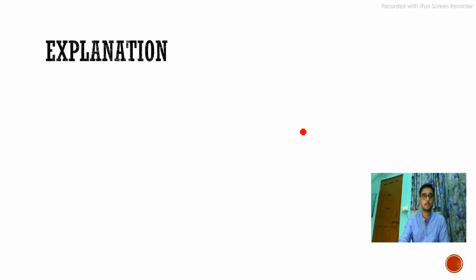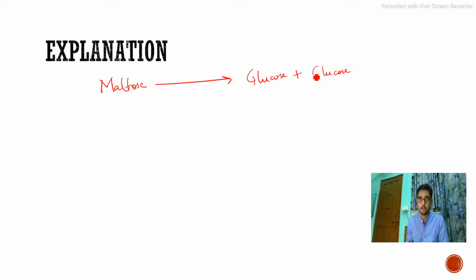So what will happen now? We'll see. The maltose will break down into two units of glucose, glucose plus glucose, and the enzyme responsible for that is maltase. The next molecule is sucrose.